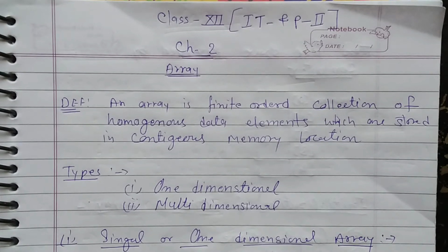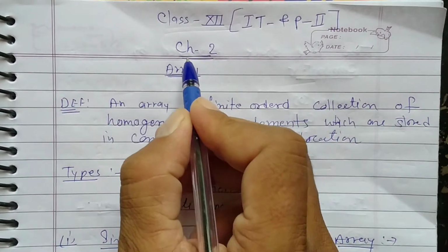Now, in that, we studied about simple data structure. Which data structure? Simple data structure. In that simple data structure, we first studied array, and second was structure. Now, chapter 2 is about array.